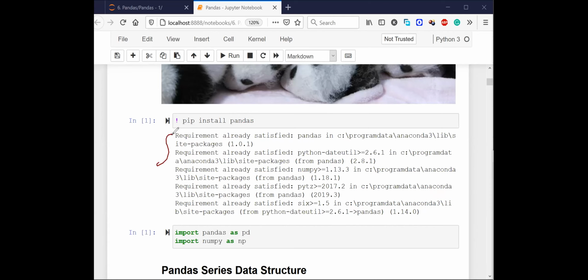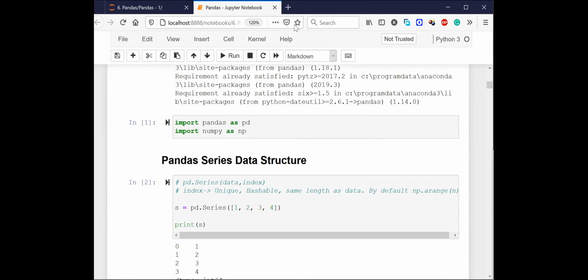So it will either install it, or if it is already installed, it will tell you that the requirements are already satisfied, it is already present in the computer, right? Next thing we need to do is, in order to import pandas, you need to say import pandas.